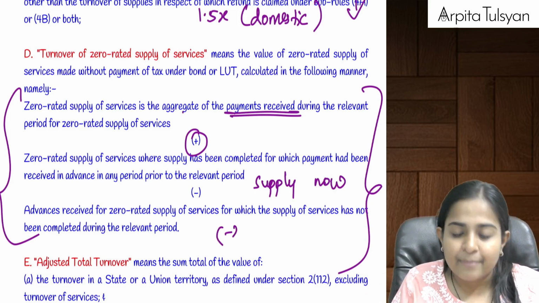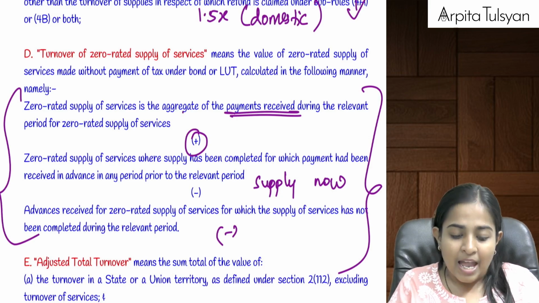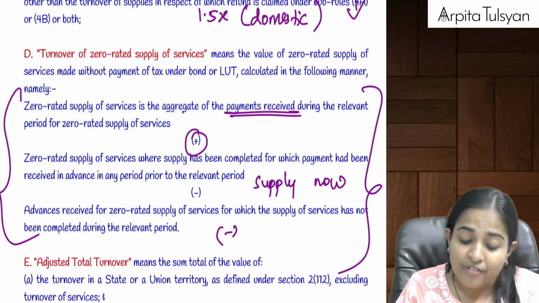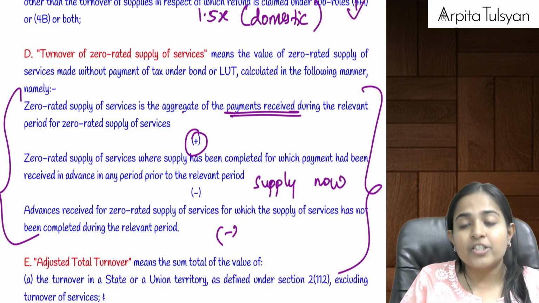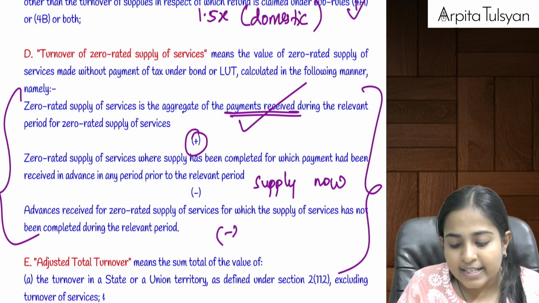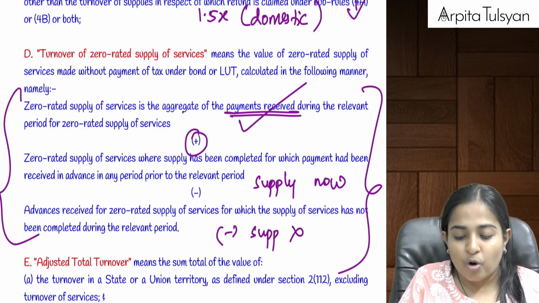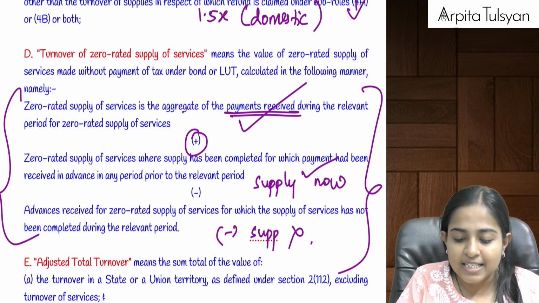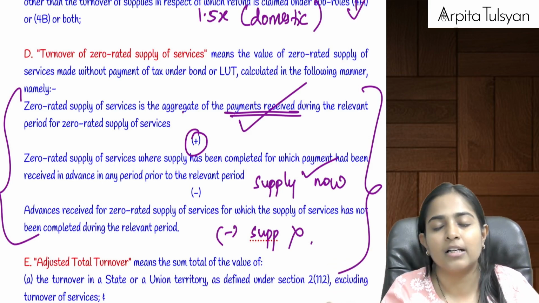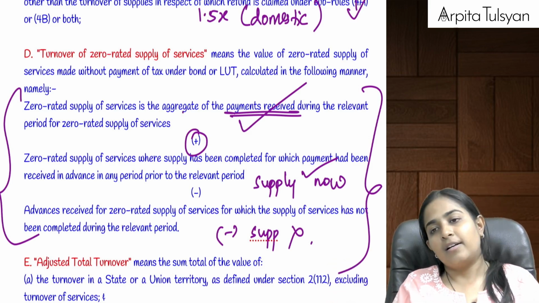So can we say the same thing would have happened earlier also? So just subtract that much value of services for which payment is already received here, but the supply is not yet completed. Here the supply got completed, here the supply is not yet completed, so please don't include it in the turnover of export of services.